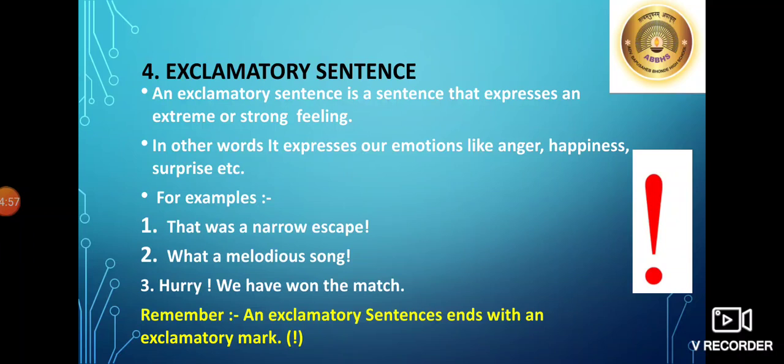Can you see an exclamatory mark? What a melodious song! Hooray, we have won the match! So, a sentence that expresses anger or happiness or surprise is called an exclamatory sentence. Students, always remember an exclamatory sentence ends with an exclamatory mark.